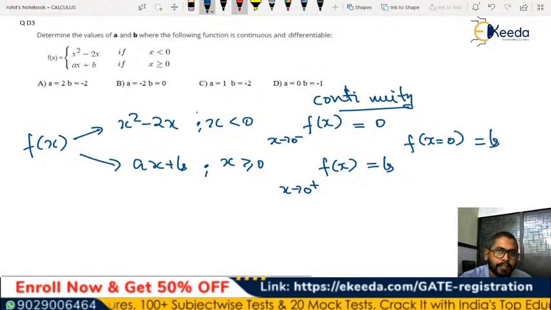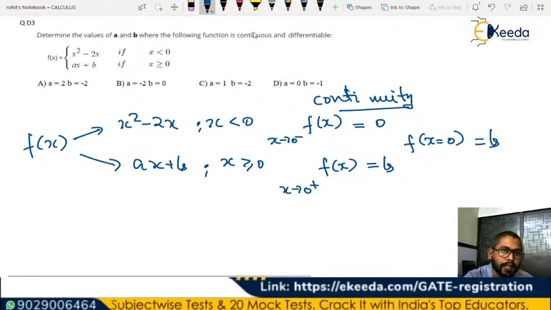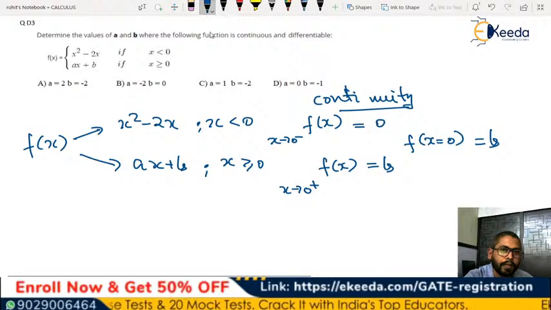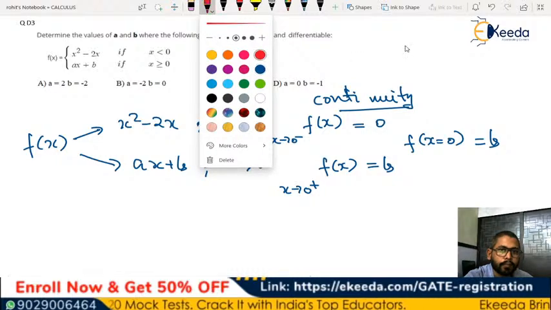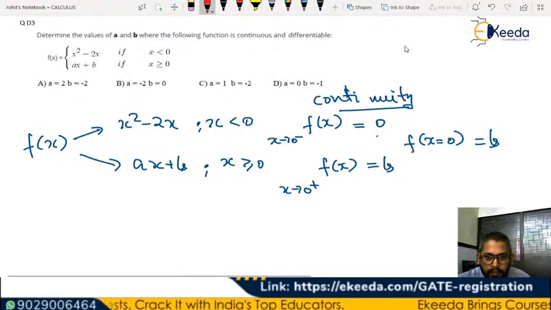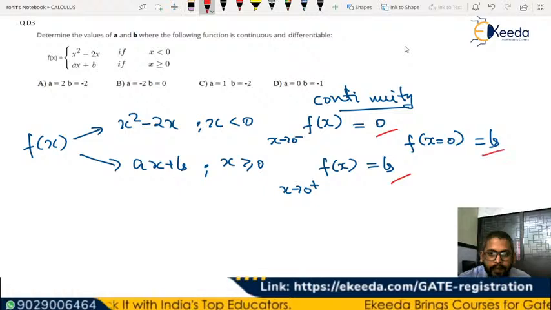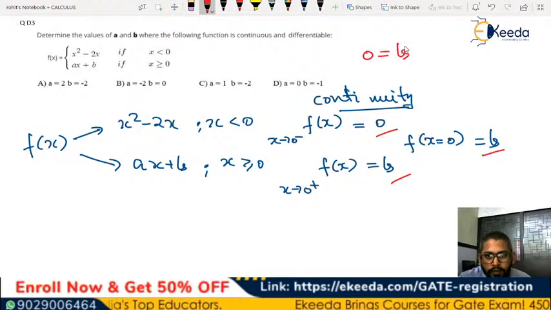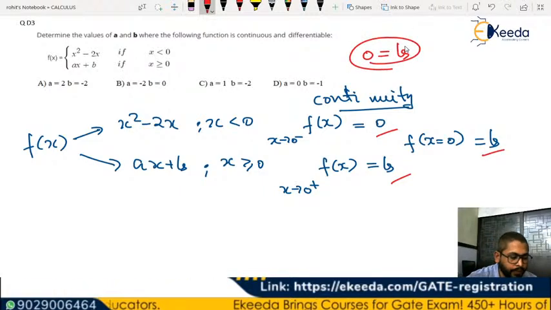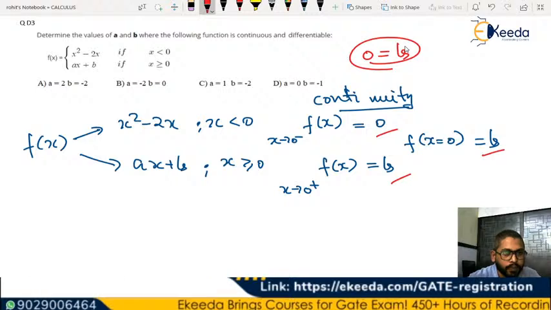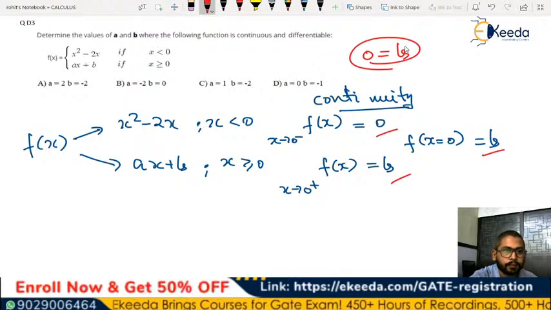So these three values are supposed to be the same, right? So 0, b and this b are supposed to be the same. So 0 equal to b. That means first of all b is going to be 0, b option. B is the right option, correct?